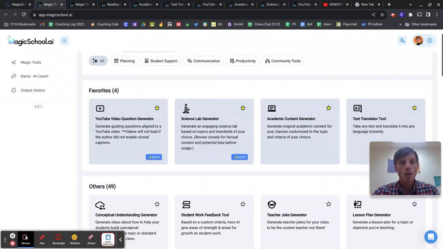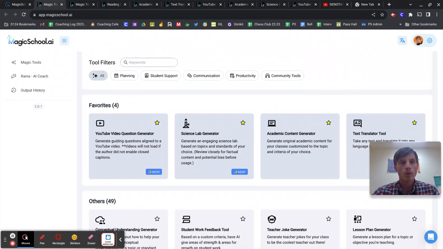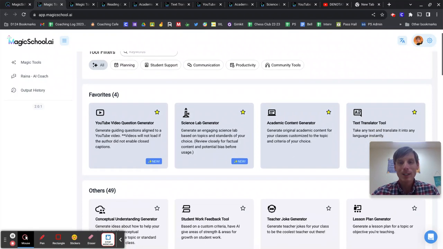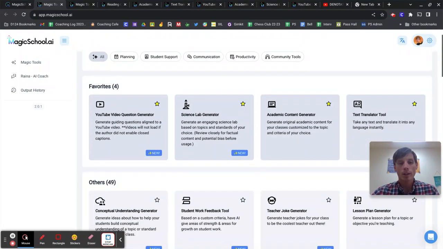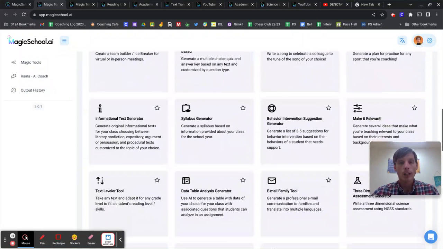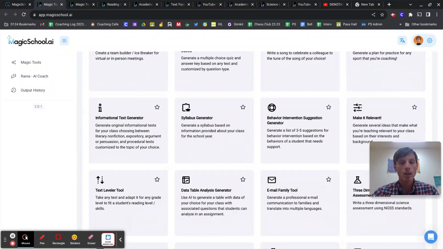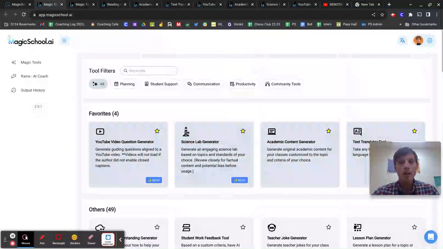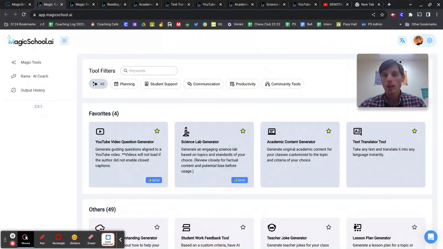Here on this page, once you log in, you're going to see about 50-some different types of apps that they offer. I'll just pick out a couple here that we can look at, but there are all types of possibilities for creating quizzes and tests and questions, text leveling, all types of really cool stuff that they offer here. I'll just show you a couple ways to use it real quick, and that'll be all.